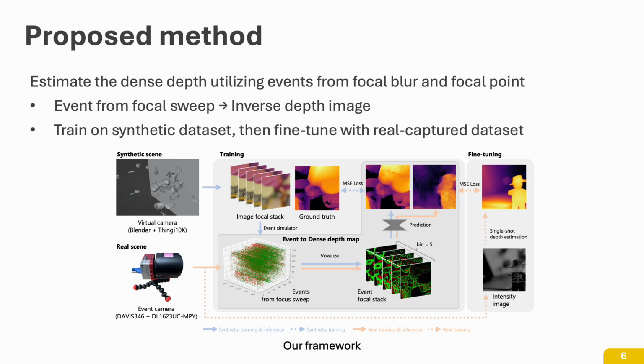When we collect the events, the camera position and angle are static, so most of the events from focal sweep are the events triggered by out of focus and in focus. The model is trained on synthetic data and then fine-tuned with real capture data to address the domain gap between synthetic and real.